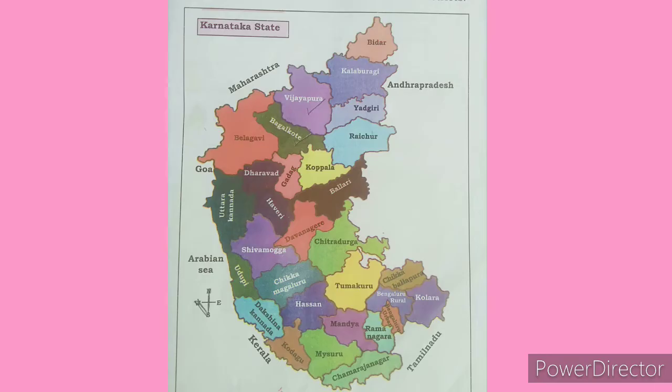Vijayanagara district is newly added in the Indian state of Karnataka. Vijayanagara is located in the Hyderabad Karnataka region. This district was carved out of Ballari district in 2020 to become the 31st district of the state. So total how many districts are there? There are 31 districts in Karnataka state. Okay. One by one we will read now.